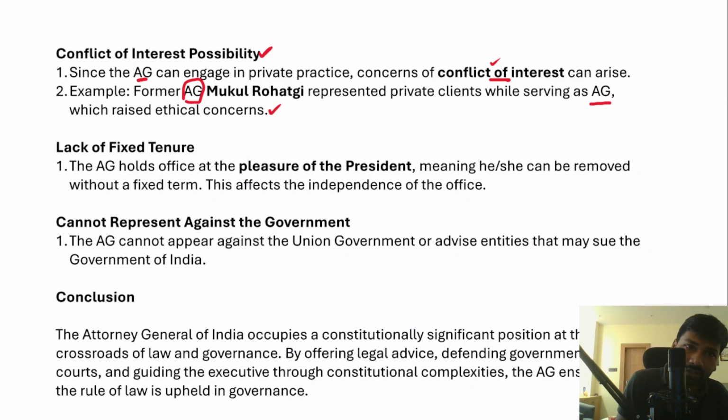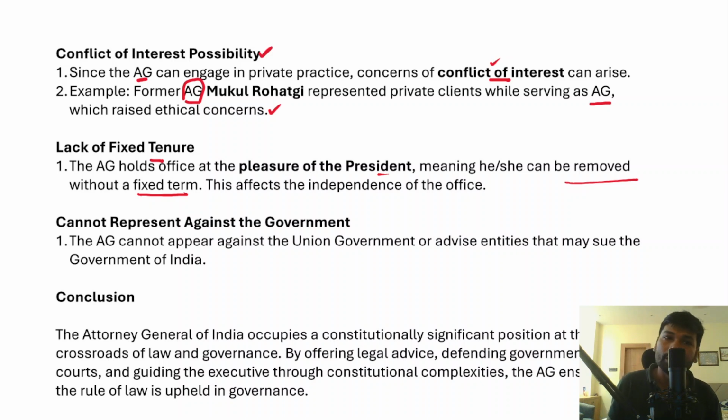And then we need to talk about the tenure of the Attorney General. As the highest law officer of this country, the Attorney General does not have a fixed tenure, and in fact the tenure depends on the doctrine of the pleasure of the president, right? As long as you enjoy the pleasure of the president, you will be in office. However, that essentially means that the Attorney General can be removed without a fixed term, and that can affect the independence of the office as well.